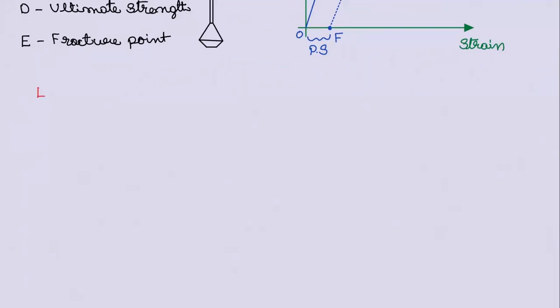Longitudinal stress. Remember, we are studying longitudinal stress and longitudinal strain.